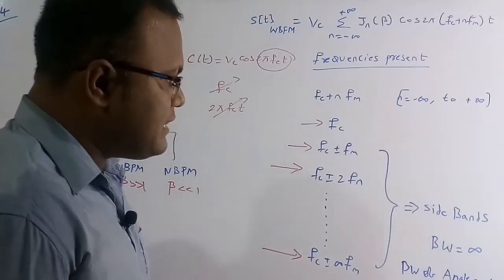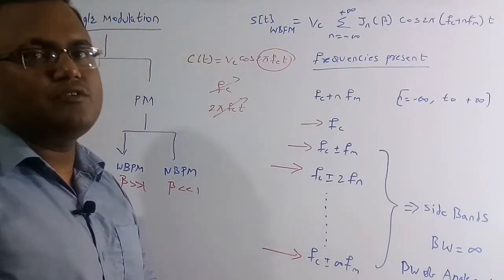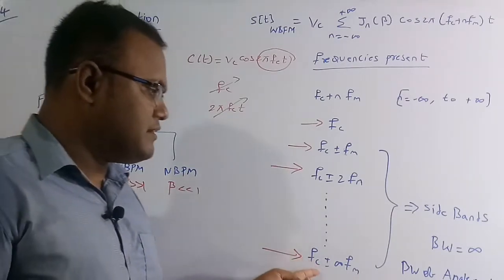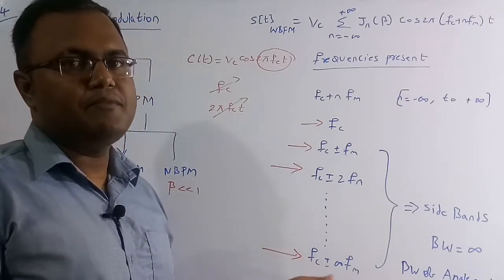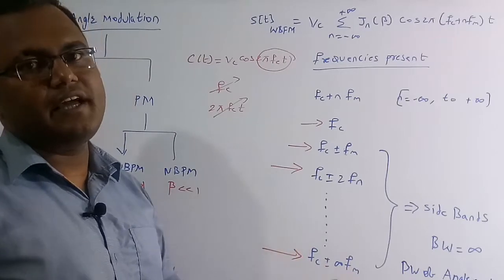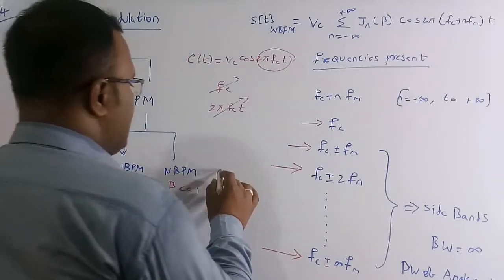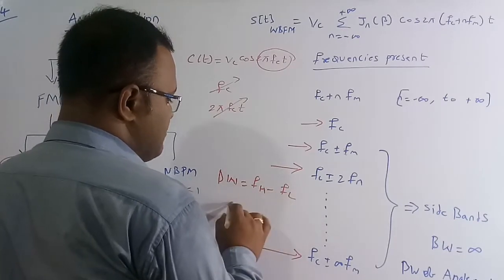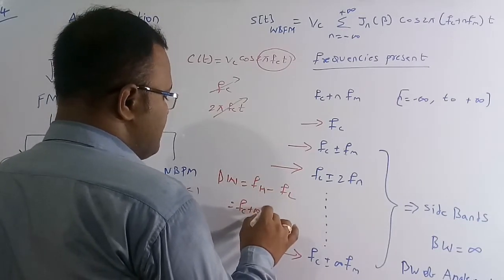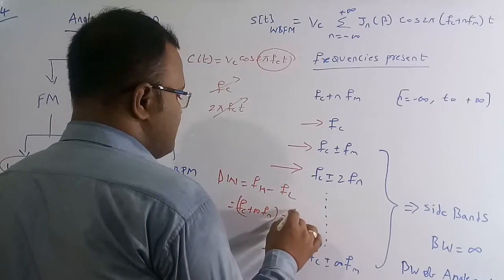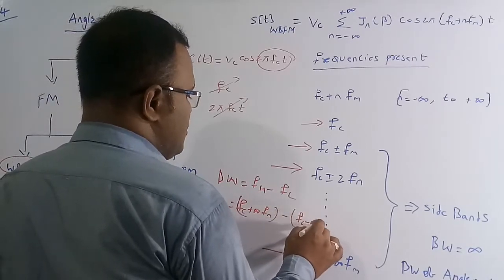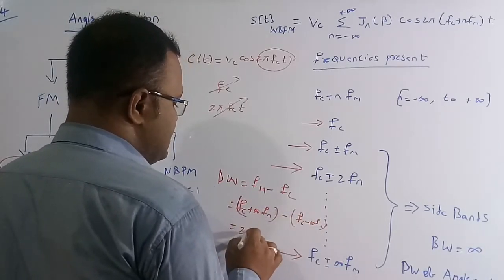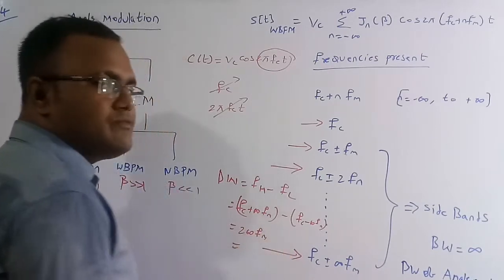The bandwidth is nothing but the highest frequency minus the lowest frequency. Here the highest frequency is Fc plus infinity Fm, and the lowest frequency is Fc minus infinity Fm. So the bandwidth is 2 into infinity Fm, and 2 into infinity is again infinity.